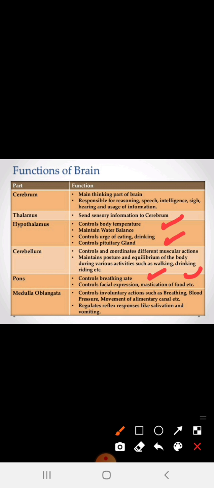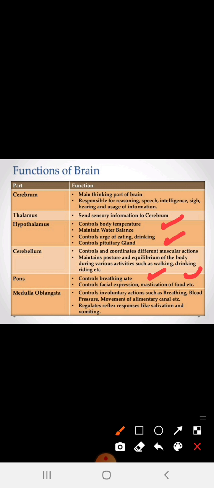So what is the function of the pons? Pons is nothing but the controller of the breathing rate. Dear students, for understanding this concept you must know the difference between voluntary action and involuntary action. I already told you in the last class that you have to differentiate between them. In the voluntary action, we are thinking about all the things, like I have to do this, or it is good for me, it is bad for me. These are all thinking done through voluntary actions. What do you mean by involuntary actions? They are not capable of being controlled by the human brain.